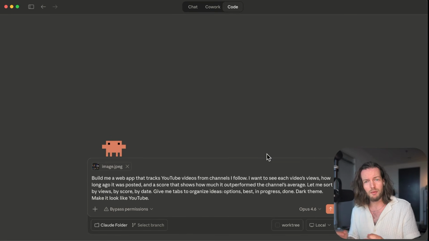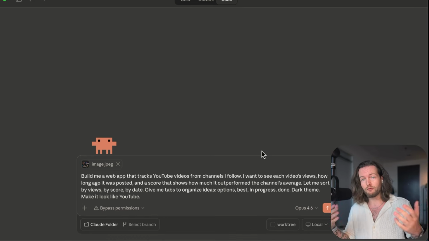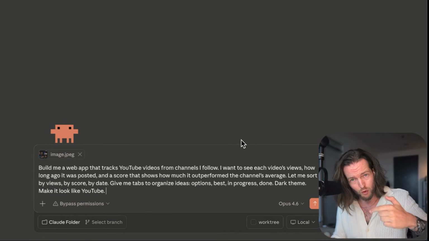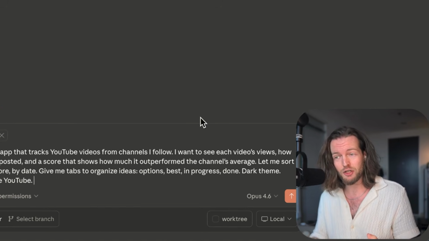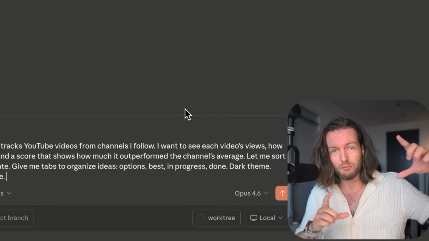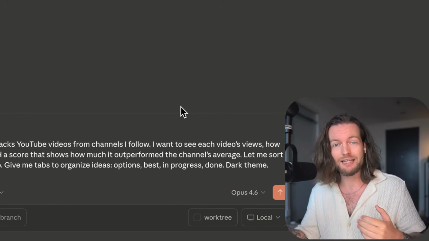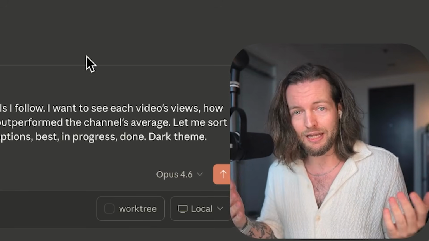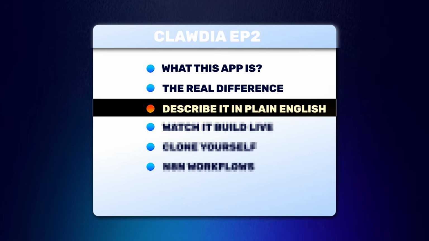So the prompt is the product. If you can describe what you want to a friend, you can describe it to Claude Code. And if you think about if you were to describe this to a friend, you would definitely send a screenshot as well. If you wanted to build an iOS app, you would add multiple different pages of how you want it laid out, and AI can help you with that as well. But you might be wondering how it's going to look like in just one prompt. So let's just watch it build live.